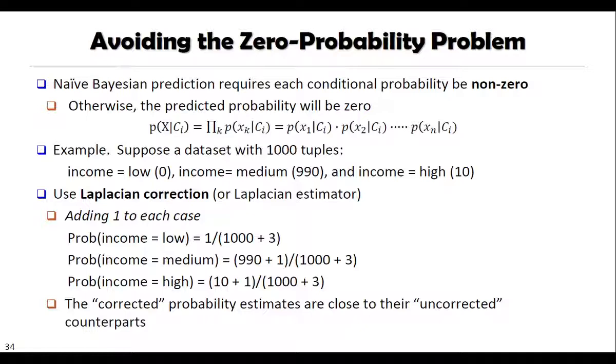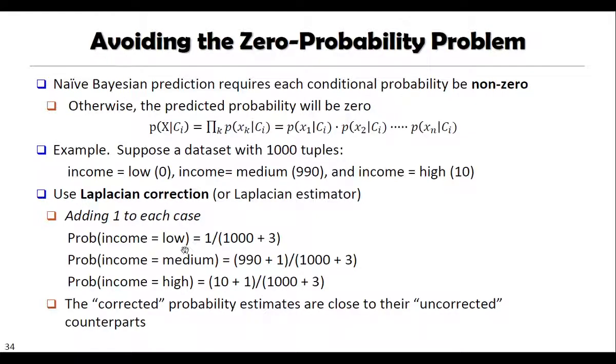So for that purpose we will use a Laplacian correction. What we basically do is add one such tuple in each case. For the probability of income equal to low, actually there was no tuple, so we have added one such tuple. For each income value, low, medium, high, we have added one tuple, so in total there are 3 added tuples.